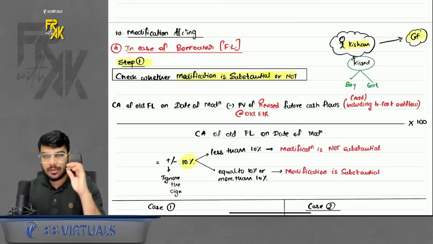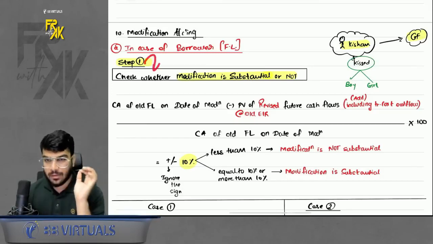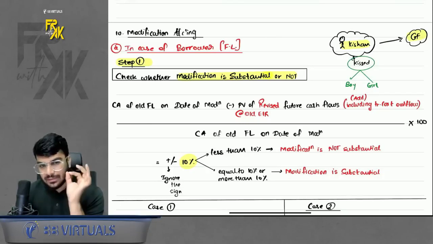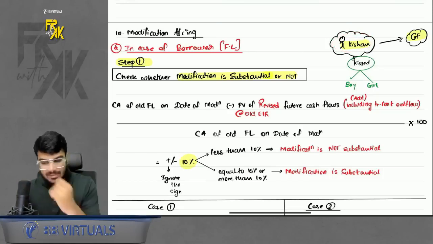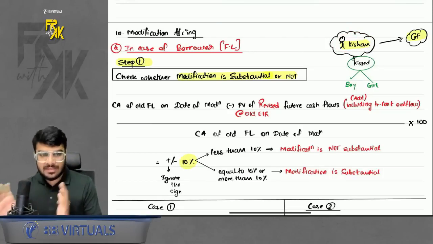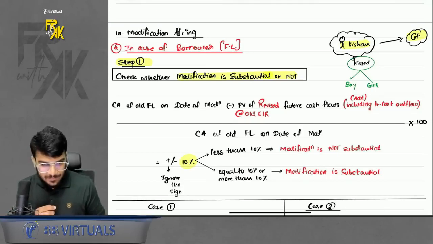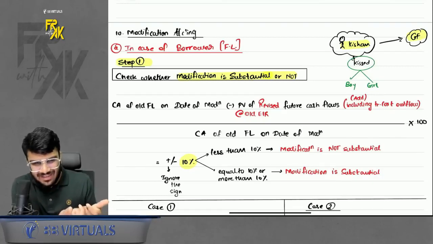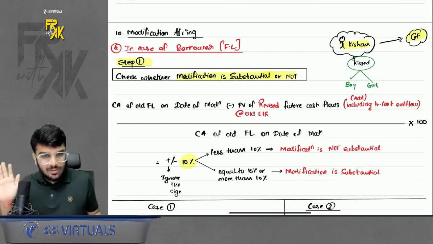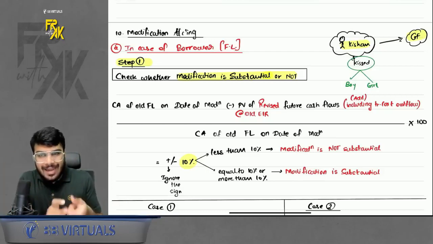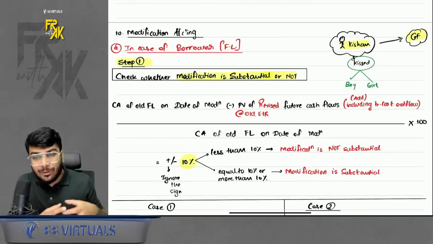In modification accounting also I have given you specific steps. What is going to be my step number 1? First you will identify whether this modification is substantial or not. Let's say for example, Kishan cheated with his girlfriend. So you will have to identify the quantum of cheating, how serious it is. If it is a small cheating, Kishan just kissed a random boy, girlfriend is fine. In that case, we will say the crime by Kishan is not very substantial. But if Kishan committed a bigger crime, can I say it can lead to breakup?